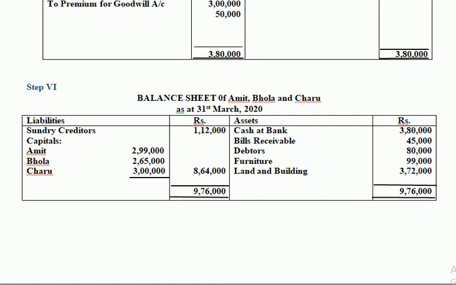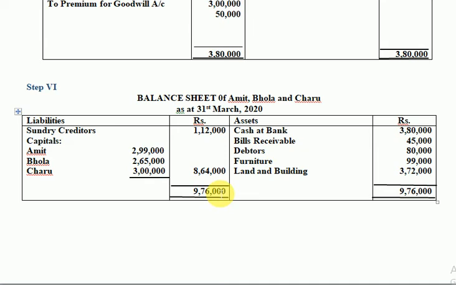So this is furniture, reduced from 1,10,000 minus 11,000, and building has 62,000 added there. It becomes 3,72,000. And finally, you have to do the totaling, which is coming 9,76,000 for both sides, that is assets as well as liabilities. This is assets, this is liabilities, and that completes your full question with all 6 steps included.